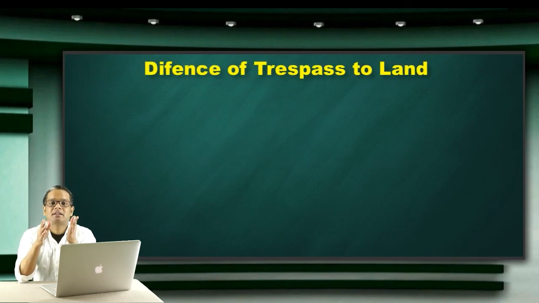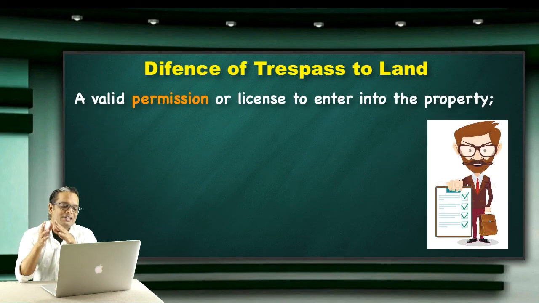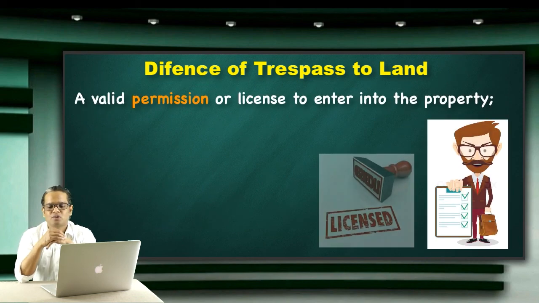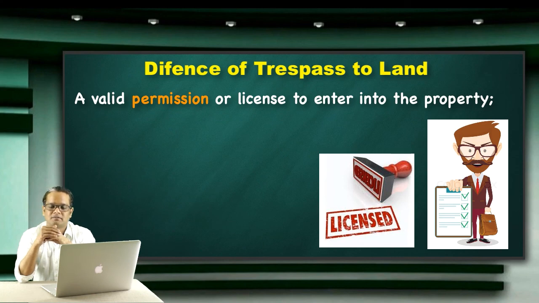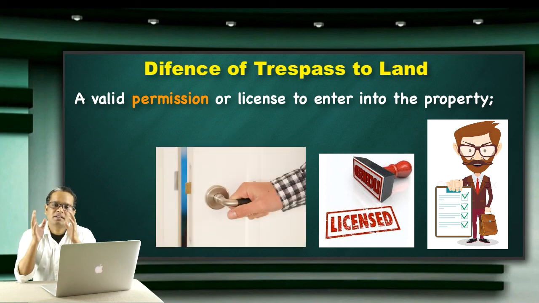Now what are the defenses against such a tort, that is, defenses of trespass to land? Basically, a valid permission or license to enter the property. If you have the permission, pass or license to enter that property, then you have a valid ground to enter and you can use that as a defense so that you are not held liable.